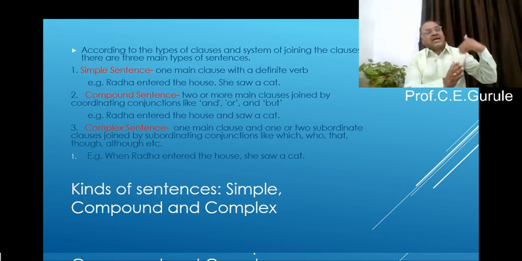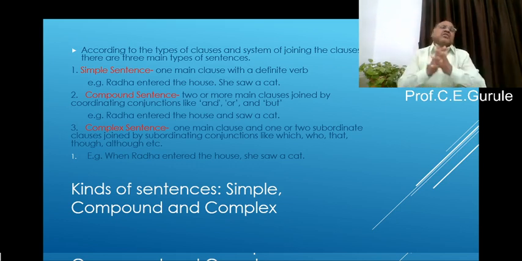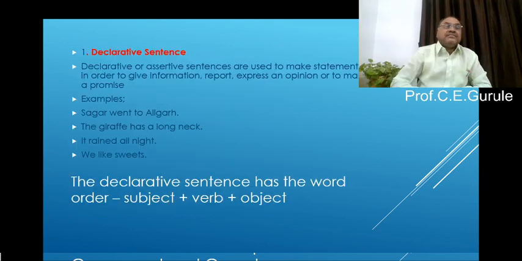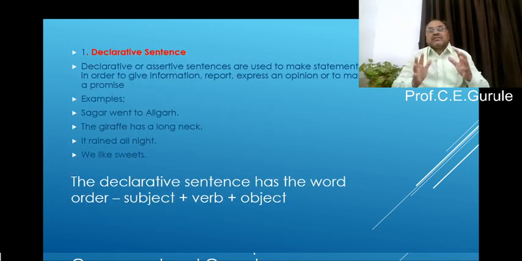One main clause and one or more subordinate clauses are brought together by using subordinating conjunctions like which, who, and that, and so on. So this is what we have talked about, kinds of sentences: simple, compound, and complex. Now our part of the syllabus. The first type of sentence is the declarative sentence.